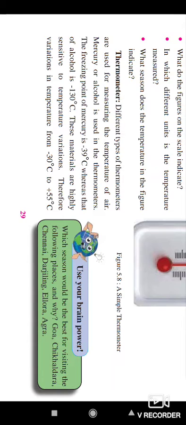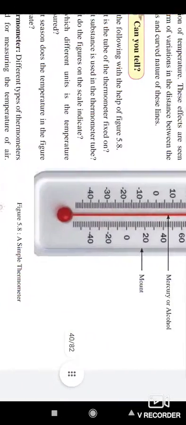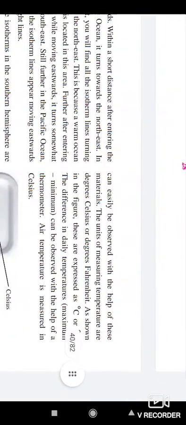Mercury or alcohol is used in thermometers. The freezing point of mercury is minus 39 degrees Celsius, whereas that of alcohol is minus 130 degrees Celsius. These materials are highly sensitive to temperature variations. Therefore, variation in temperature from minus 30 degrees Celsius to plus 55 degrees Celsius can easily be observed with the help of these materials.